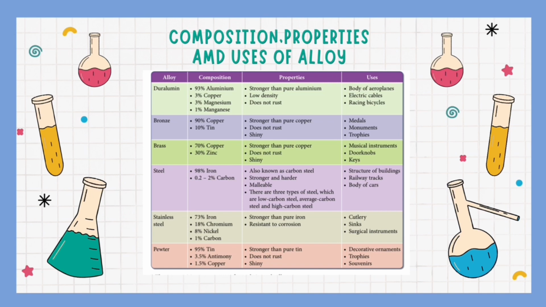Lastly, pewter: 95% tin, 3.5% antimony, 1.5% copper. Stronger than pure tin, does not rust, and its uses are decorative items, trophies, and more.